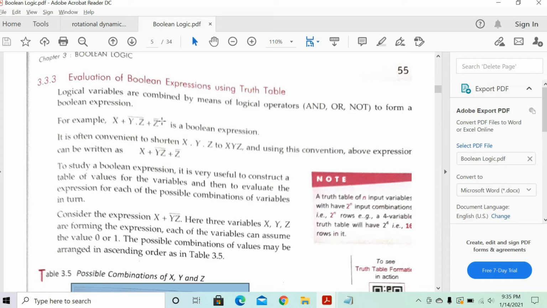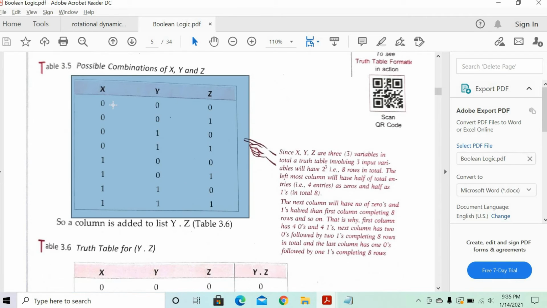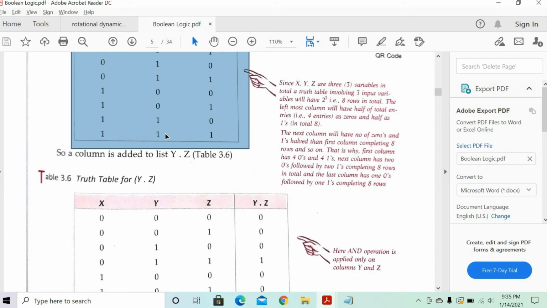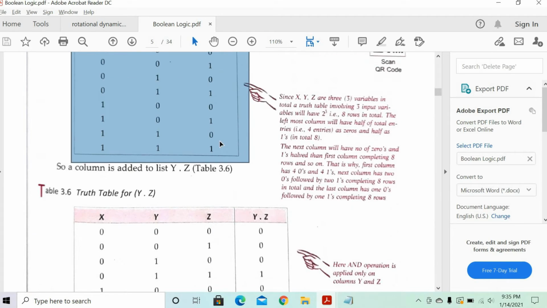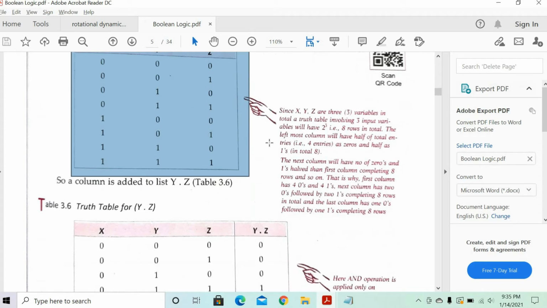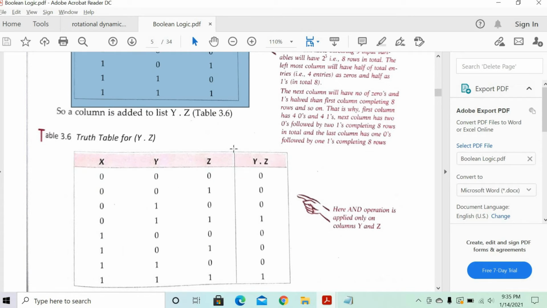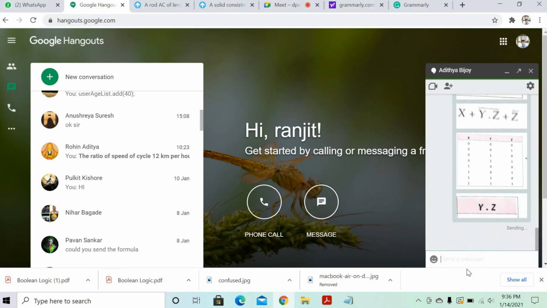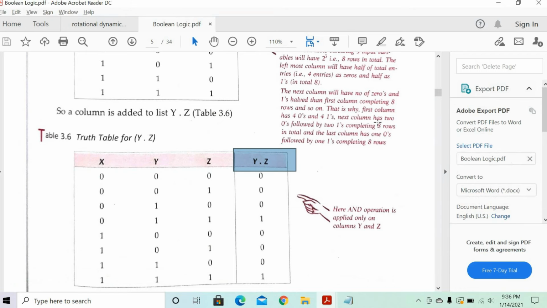We want yz bar. That means we want to use y and z, and then not of yz. Correct? So one more column we make for y and z, Y dot z.